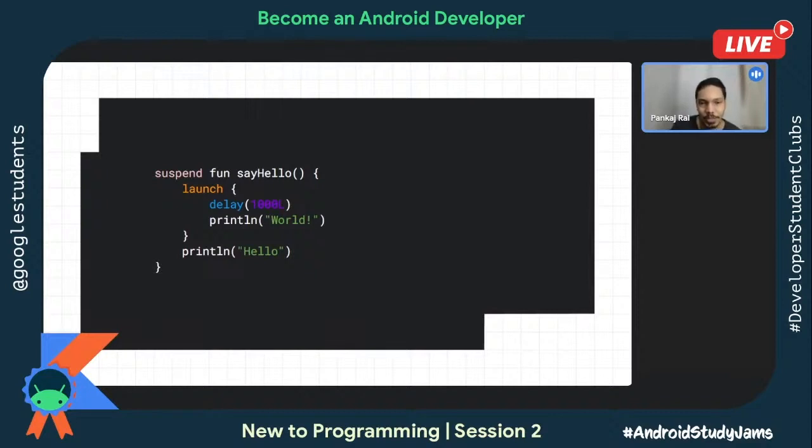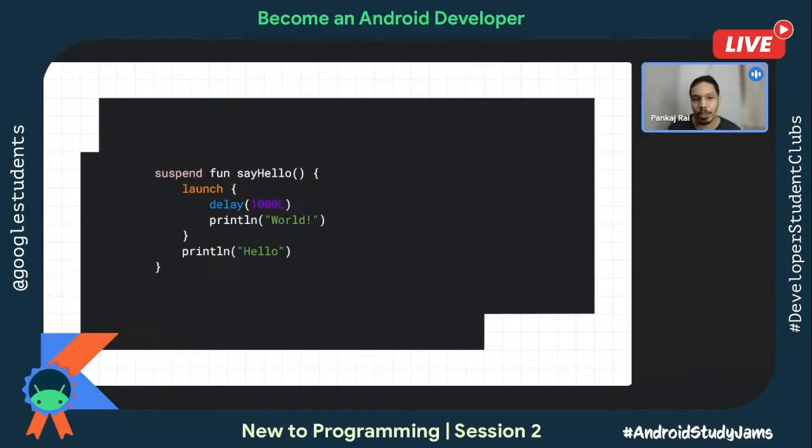Or in other cases, if you want your execution to stop until and unless the launch completes its work, then you may call .join. So launch is literally useful to write those pieces of information which you do not want in a normal execution, but you want off thread.